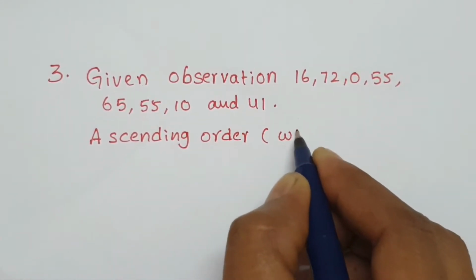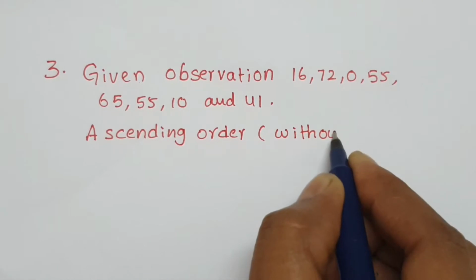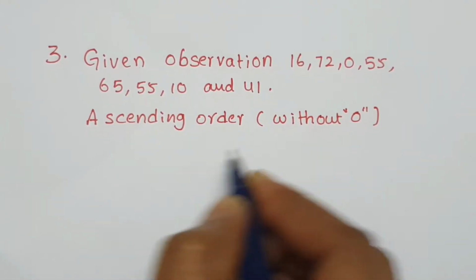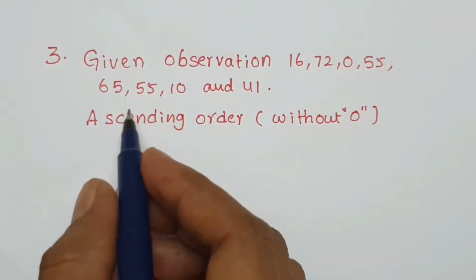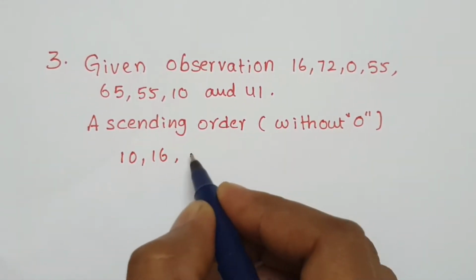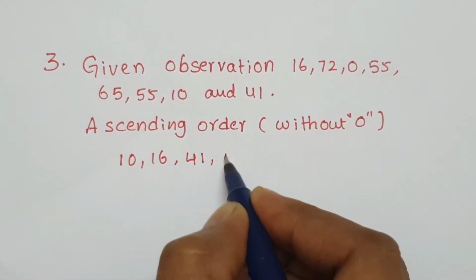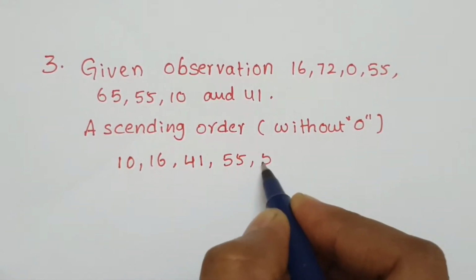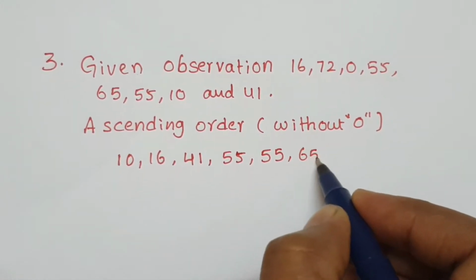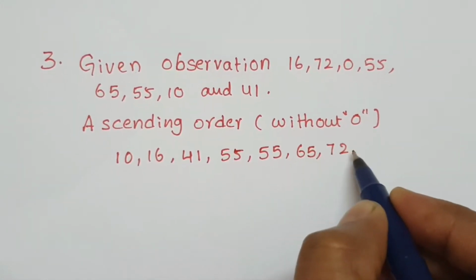Without 0 means no need to consider 0. Ascending means small to big. So the first number is 10, then 16, 41, 55, 55, and next 65, last 72.